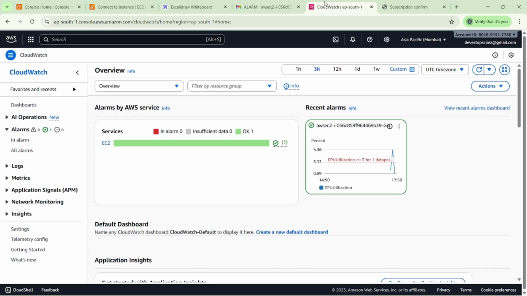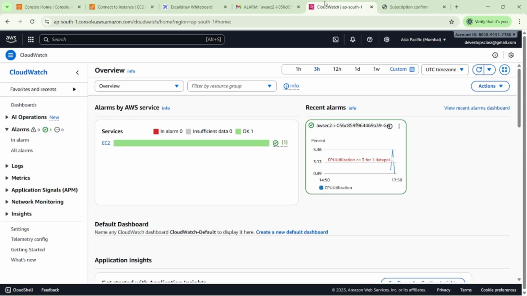We can add our SNS to our services. Suppose I want to create one load balancer, there is also an option there, where I want to use the SNS service in my load balancer.